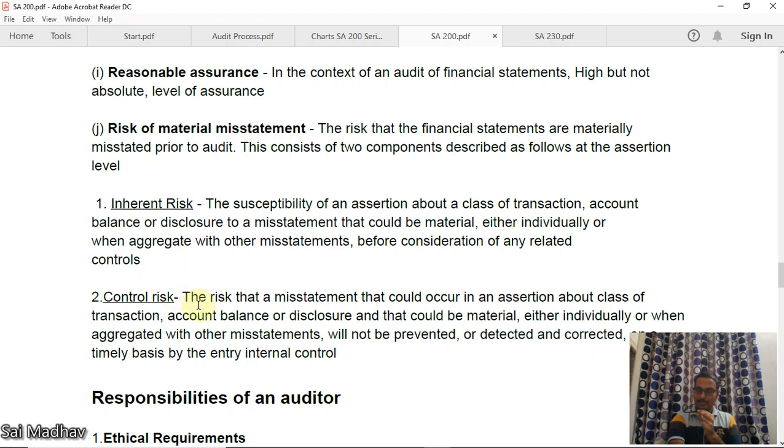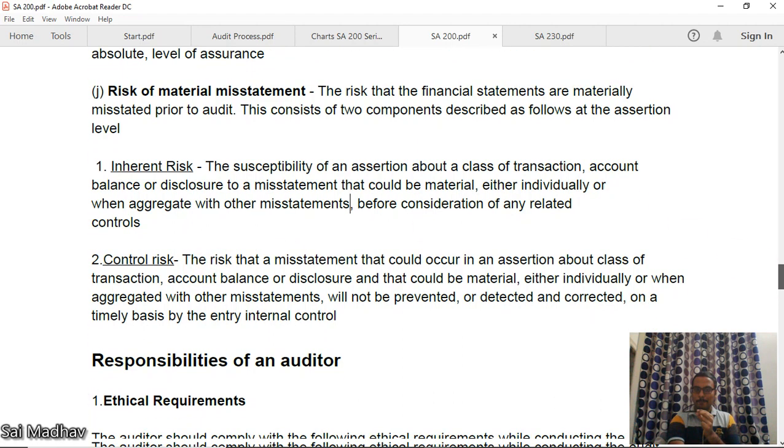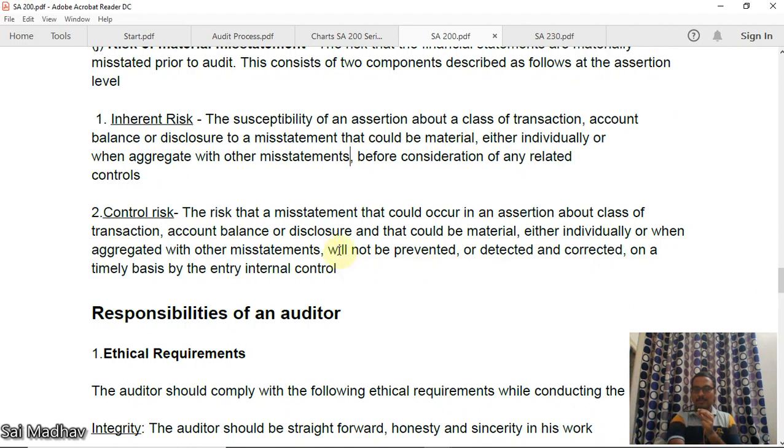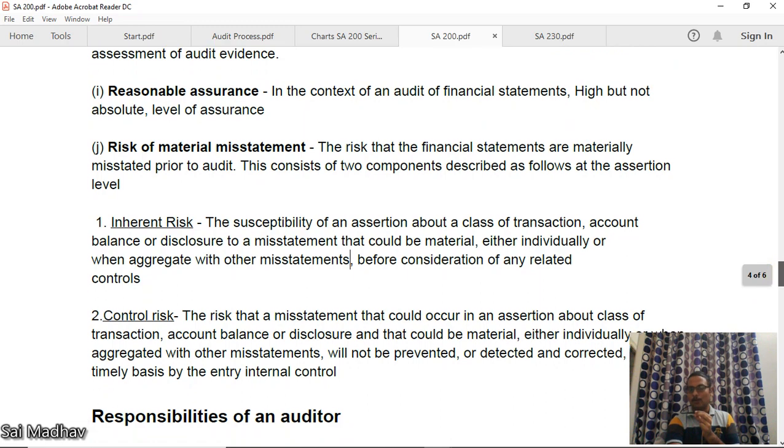What is control risk? There are controls, but the chance of the controls failing or not detecting a material misstatement is known as control risk. It is the risk that a misstatement that could occur in an assertion about a class of transaction, account balance, or disclosure, and that could be material, either individually or in aggregate, will not be prevented, detected, and corrected on a timely basis by the internal control. The combination of these two will be the risk of material misstatement, ROMM.